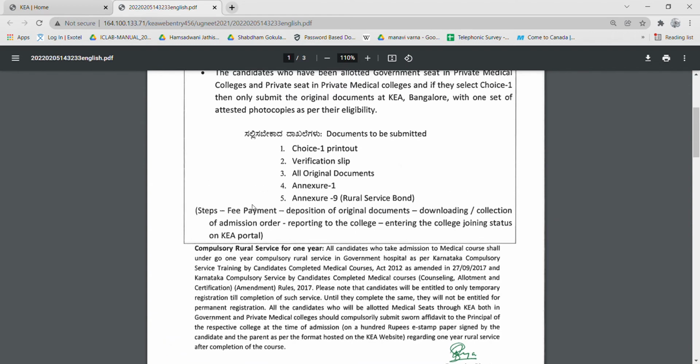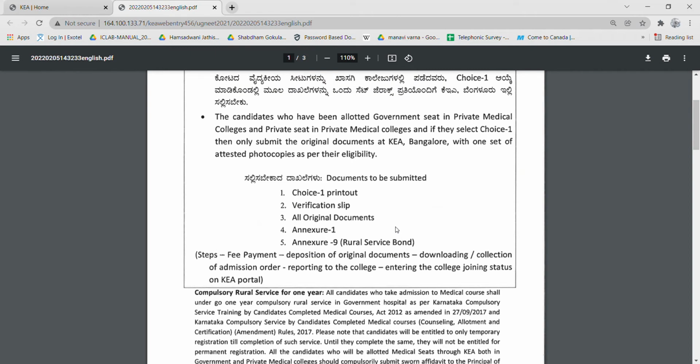Before that, the steps. First, you have to pay the fee. The fee payment is in the bank, and they will give the procedure for how to do it. Then you have to deposit the original documents at KEA. Then download or collect the admission order; you can download it from the website. Then you have to go and report to the college, and enter the college joining status on the KEA portal.